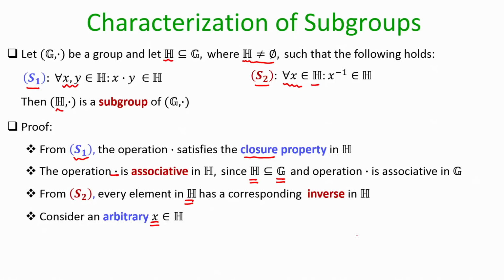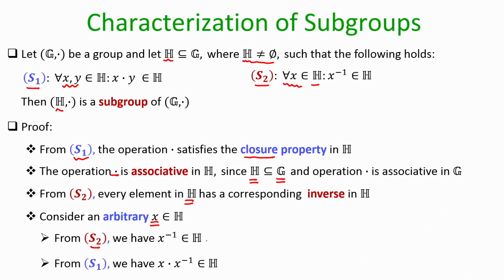So, consider an arbitrary element x belonging to H. I can apply S2 and claim that x inverse is also present in H, and from the first axiom S1 I know that the result of x operation x inverse will be an element of H, because S1 says that the closure property is satisfied.